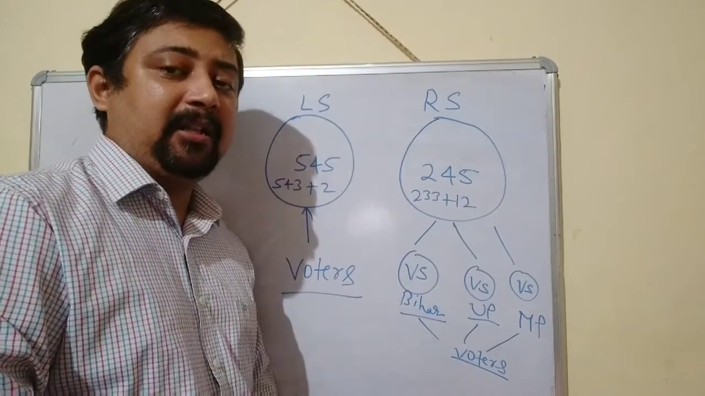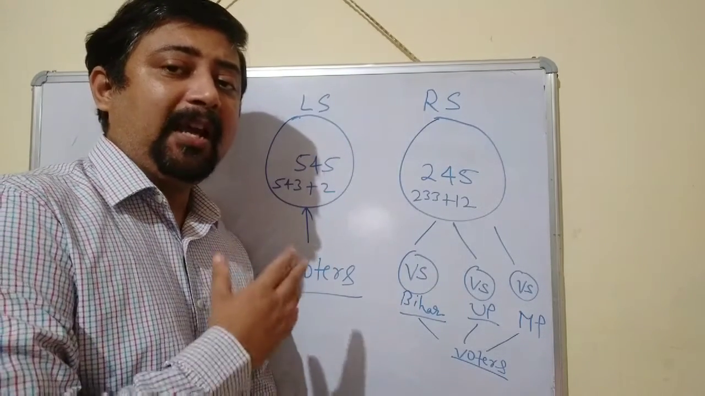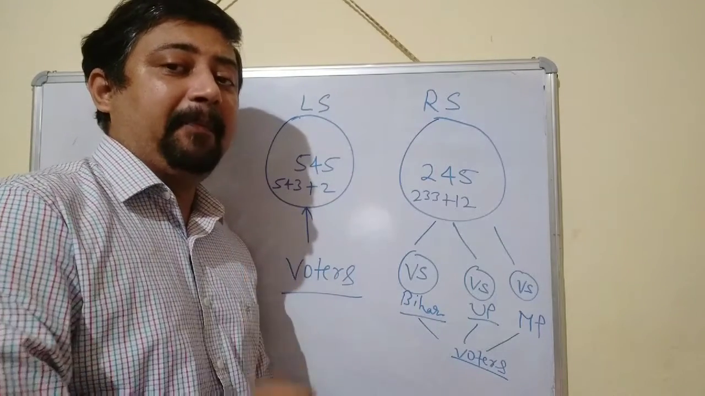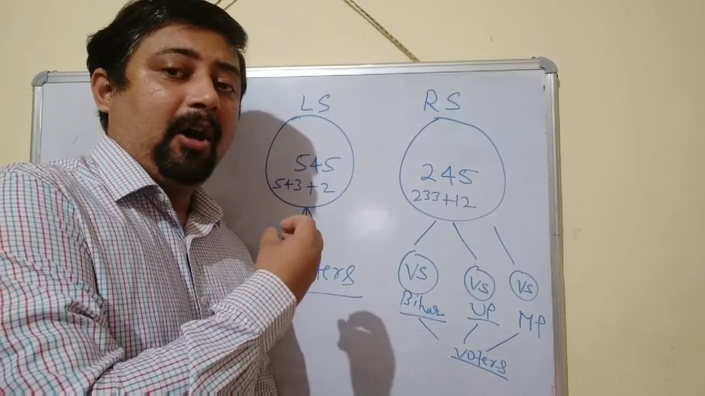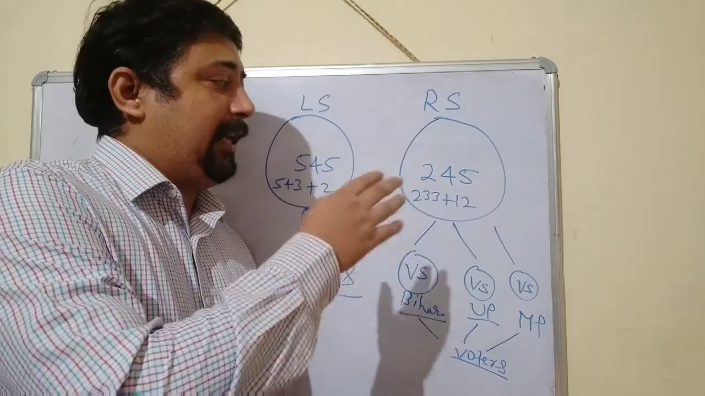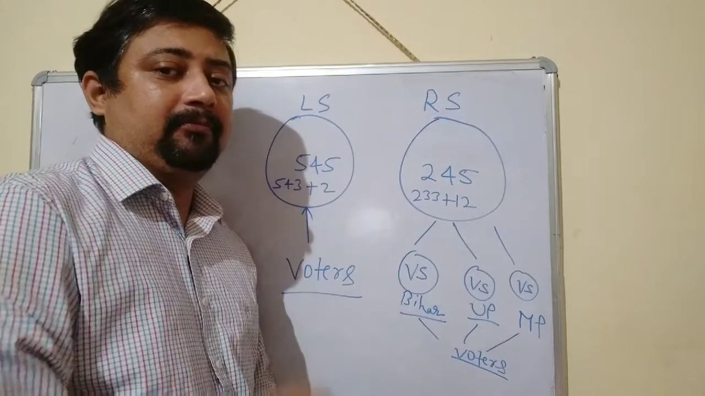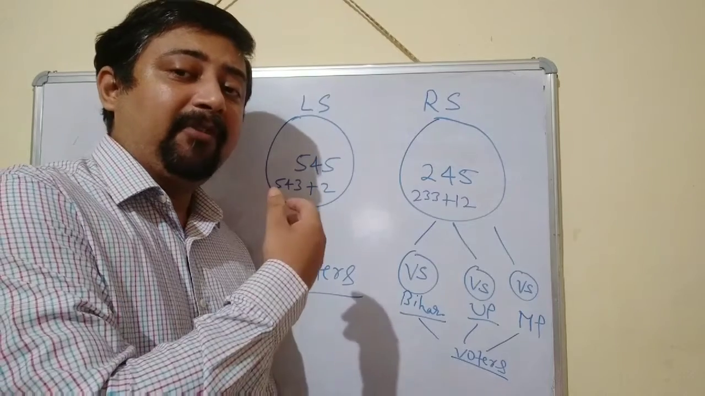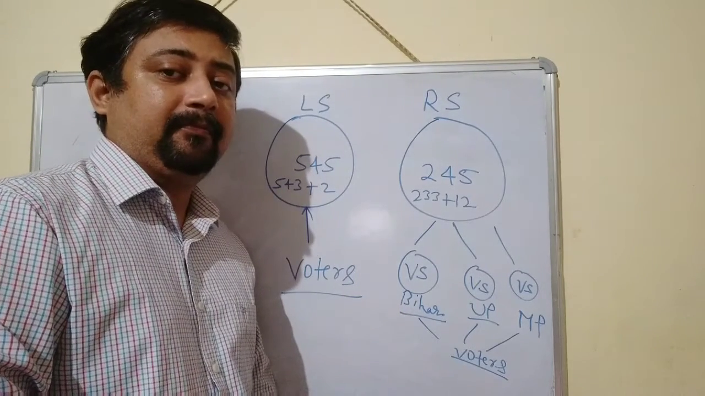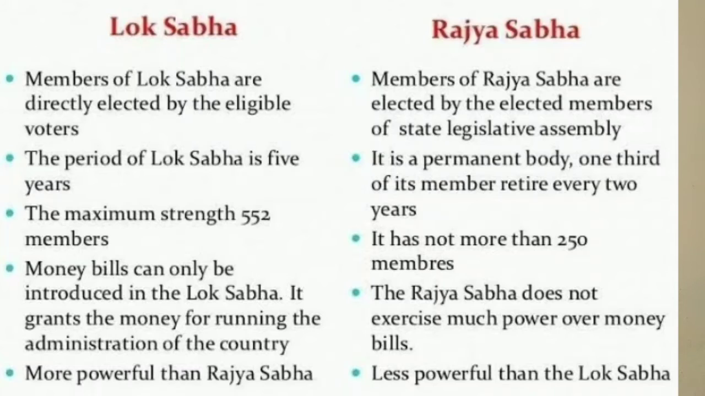So point number 1 is clearly written that Lok Sabha is the house of ordinary people or house of ordinary representatives. It means here the people are going to get elected through the general election. In case of Rajya Sabha, it is the house of states. Here representatives will come from the respective states.